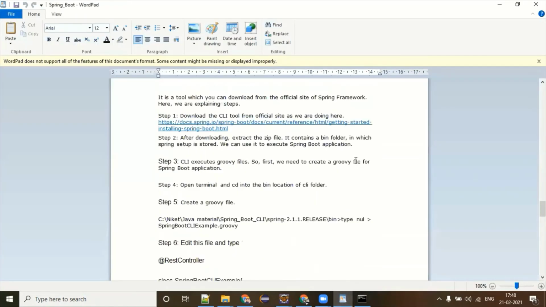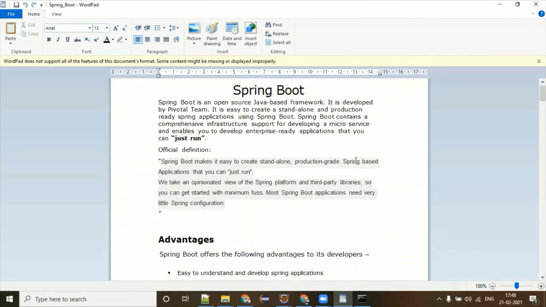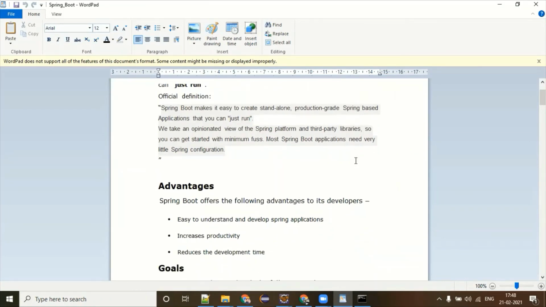Now come to the theoretical part and try to understand what Spring Boot did. For the complete flow you have seen, just for Hello World programming in Spring MVC, you have to do lots of infra setup. You are not going to do all these things. You are just focusing on your business logic.